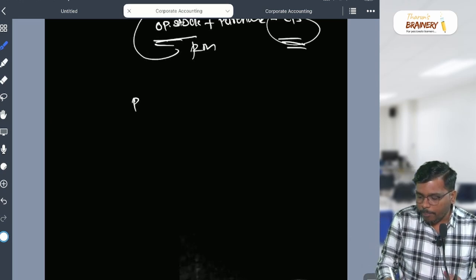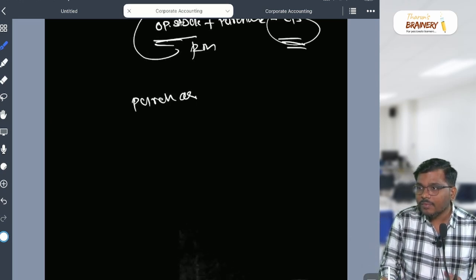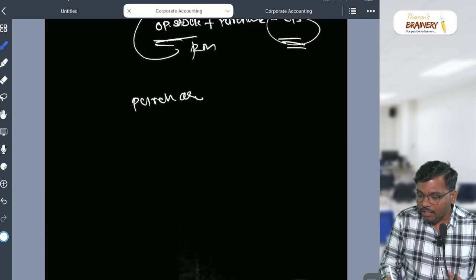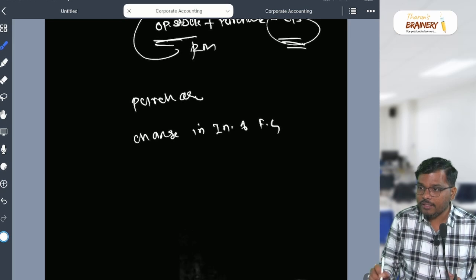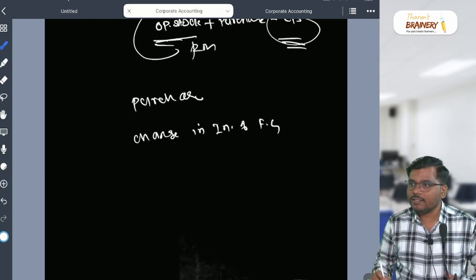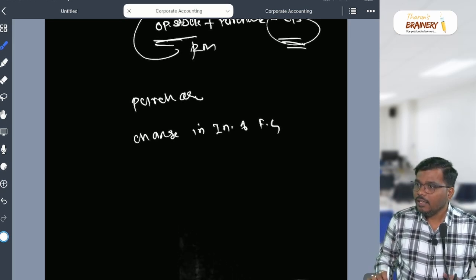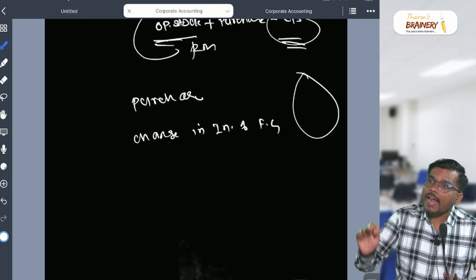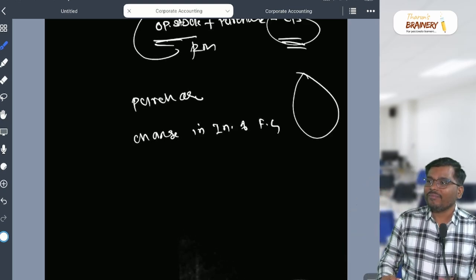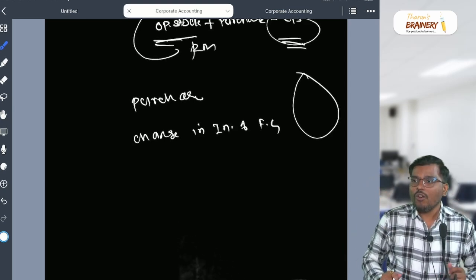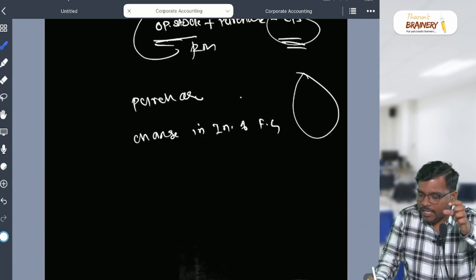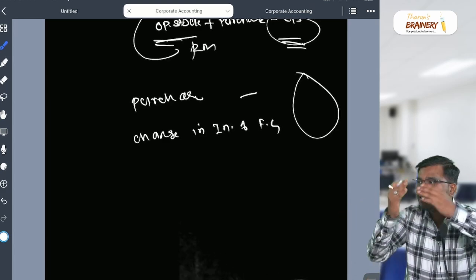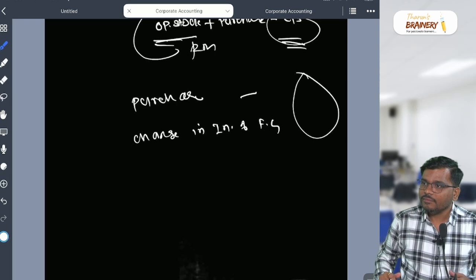You need to show the purchases separately and the change in inventory of finished goods separately. This is what our Schedule 3 format says. If you add both, you will get adjusted purchases only. Change in inventory, what? Opening minus closing. That change you adjust with the purchases, you will get adjusted purchases only.